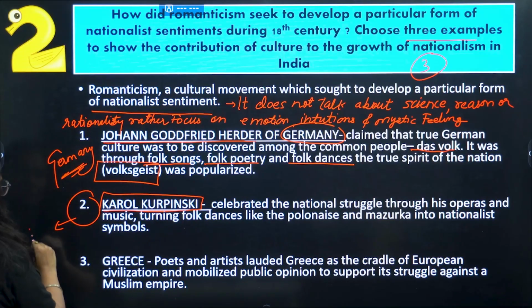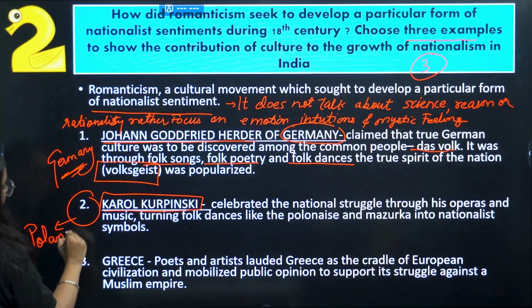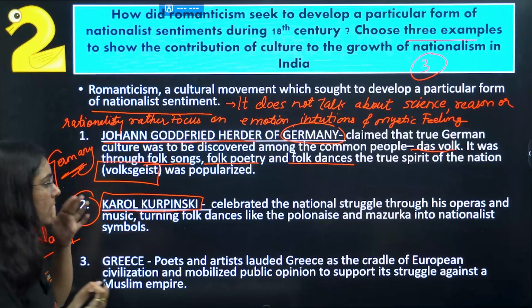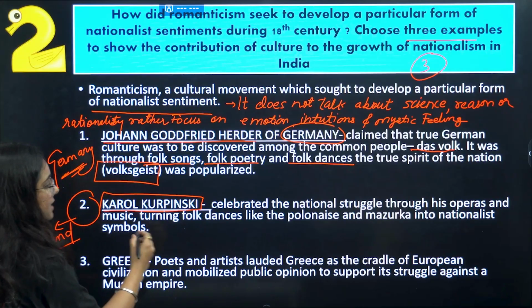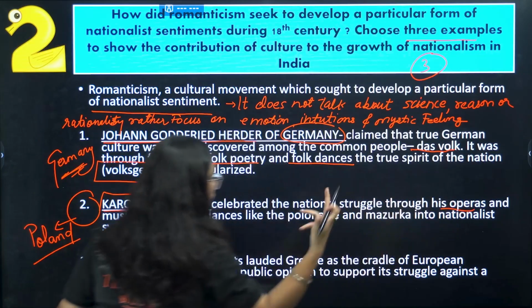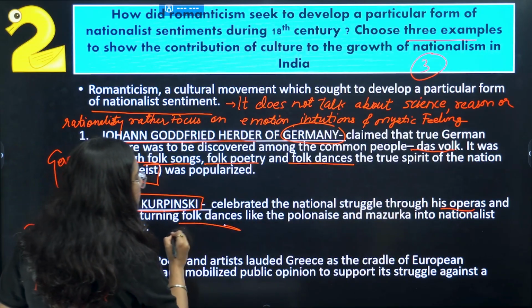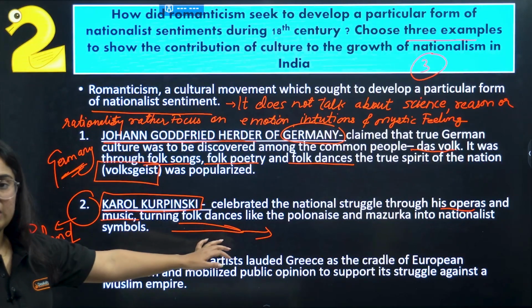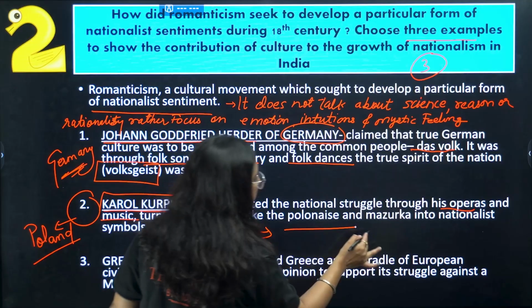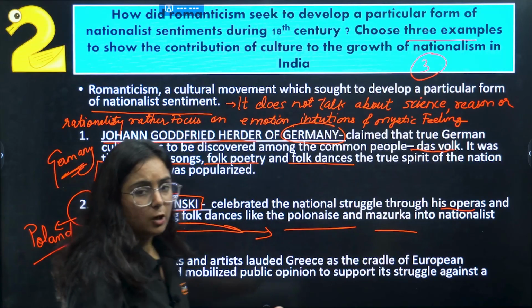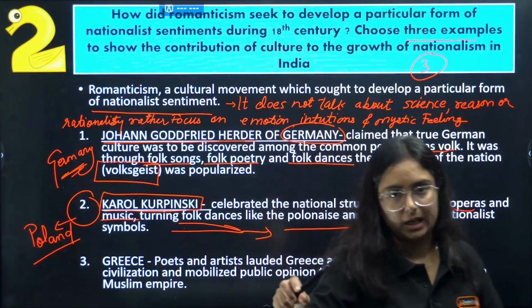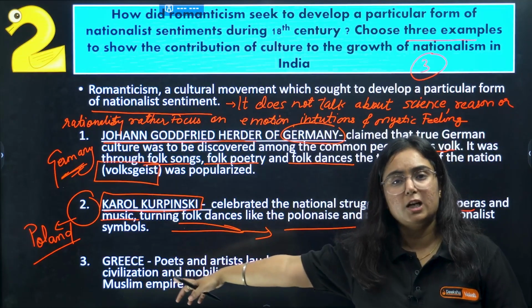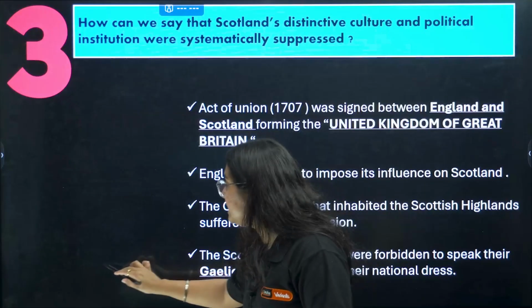Basically, Karol Kurpinski was from Poland, and he has taken advantage of language particularly. What he has done, he has chosen operas for music and folk dance to popularize the nationalist sentiments. Here, some examples of dance are also given, like Polonaise and Mazurka. So, one marker question can also come: what are they? These are dance forms particularly. So, that is the second example we can give from Karol Kurpinski.